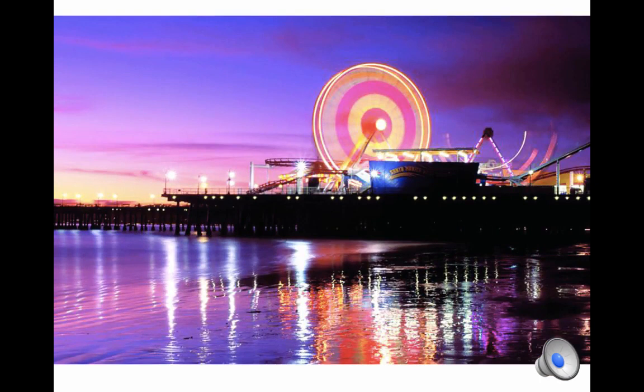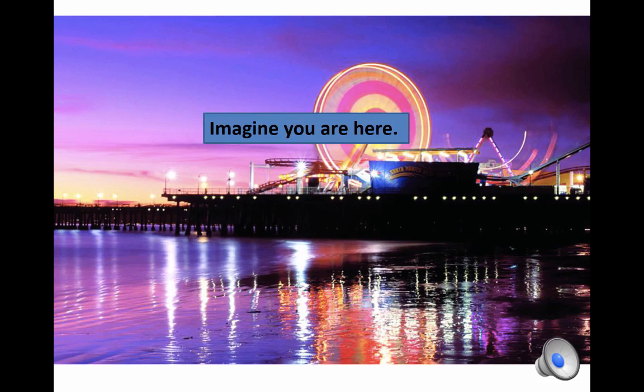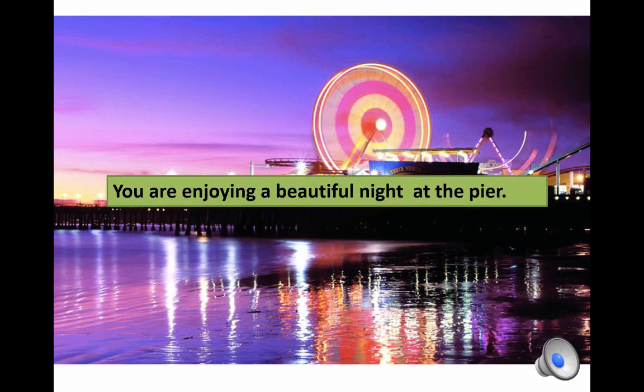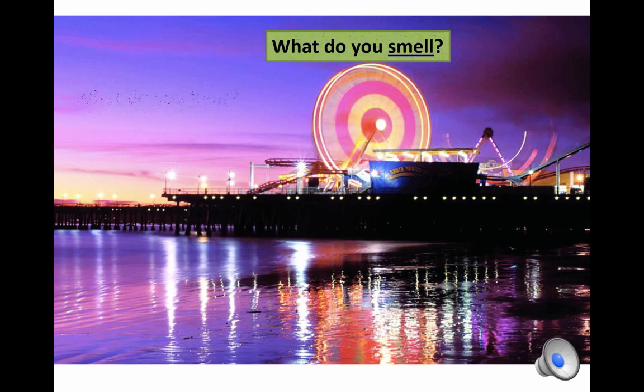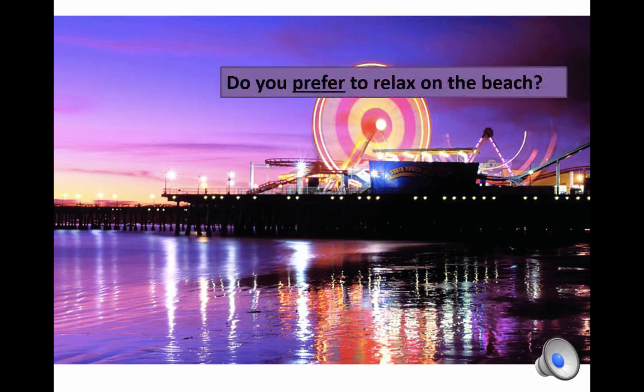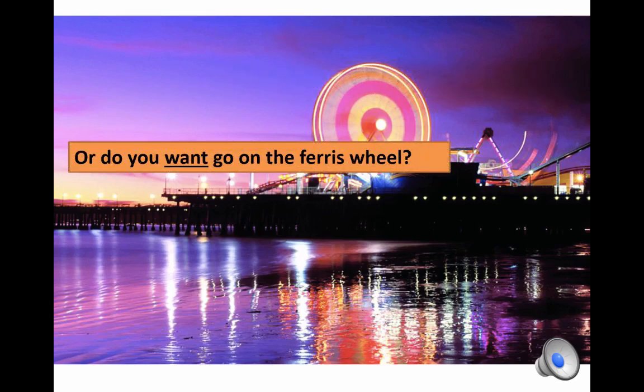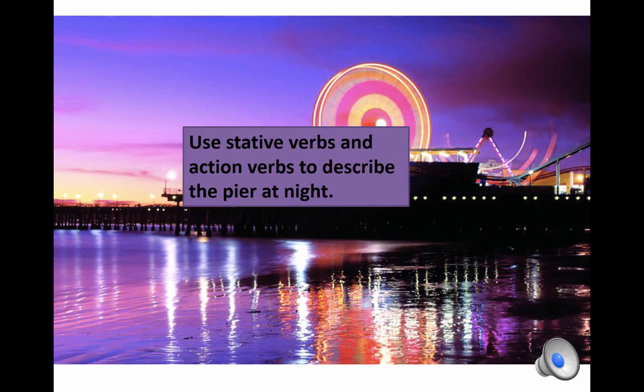Okay, here are a few more examples of stative verbs used correctly. Think about how you would answer these questions. Imagine you're here. You are enjoying a beautiful night at the pier. What do you see? What do you smell? What do you hear? Do you prefer to relax on the beach? Or do you want to go on the Ferris wheel? Use stative verbs and action verbs to describe the pier at night.